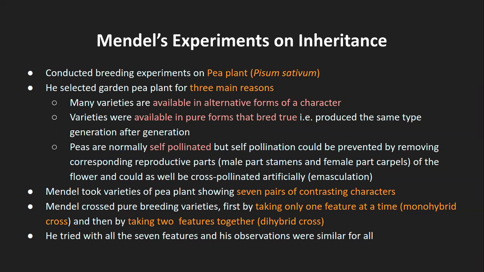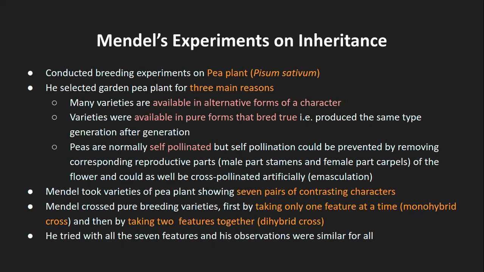Same is the case here as well. When self-pollination happens, the male gamete of the same plant fuses with the female gamete of the same plant. Then there is no chance of additional or other chromosomes taking part in this fertilization process. The chromosomal nature of that particular plant is preserved throughout the generations. So self-pollination happens in these cases, and it can also be prevented by removing the corresponding reproductive parts.